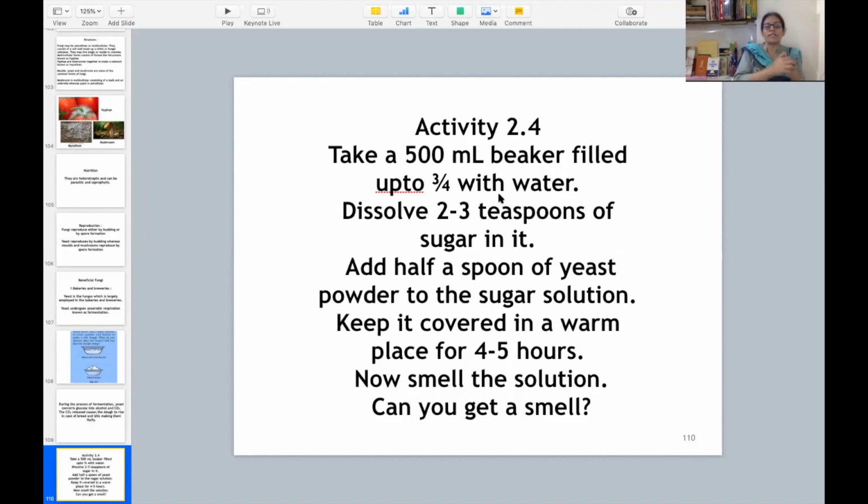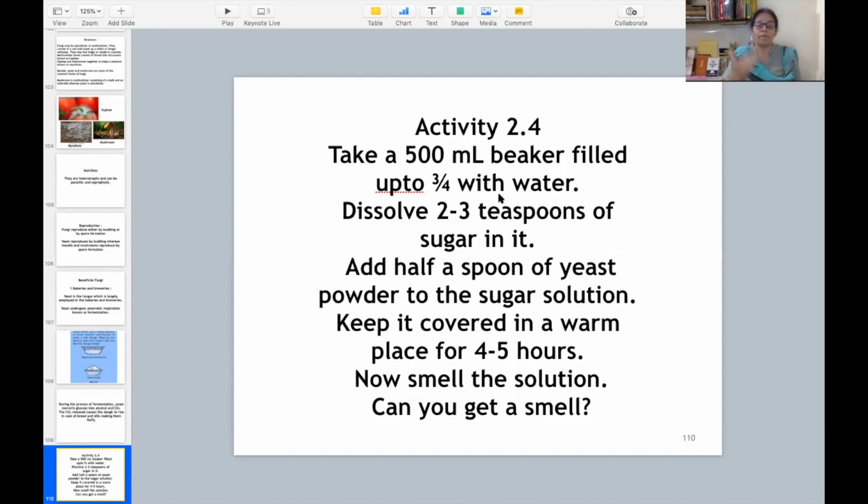So the activity is that you have to take a 5 milliliter beaker, or any glass. You have to fill that 3/4 with water. Then you will dissolve 2 to 3 tablespoons of sugar in it. Then we will add half a spoon of yeast powder to the sugar solution. उसमें sugar solution डाला, उसको warm place पे 4-5 hours के लिए रख दिया.